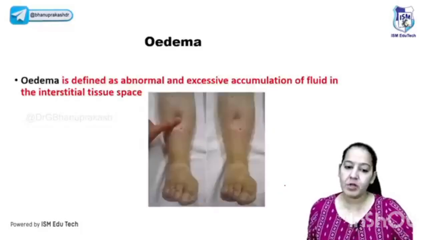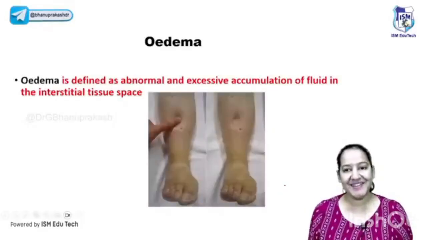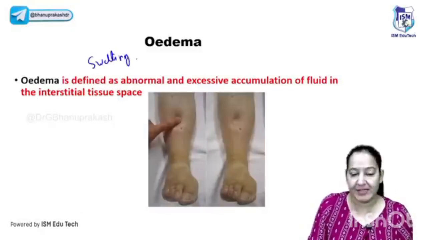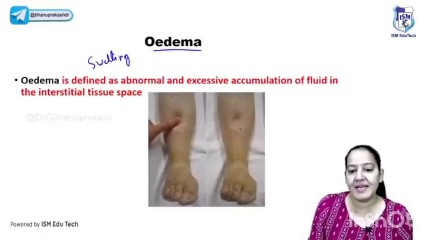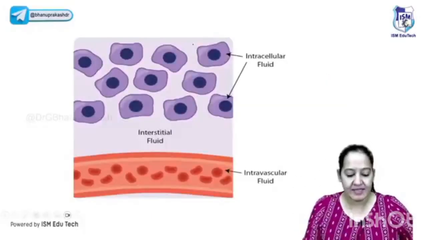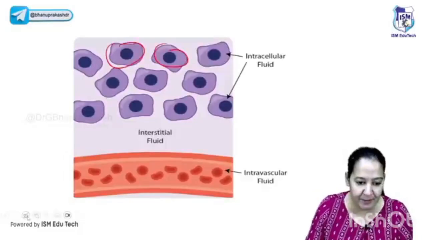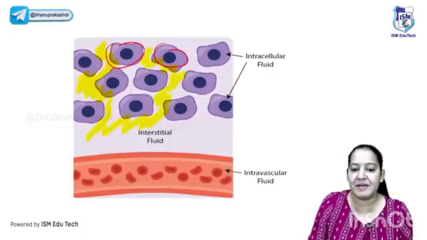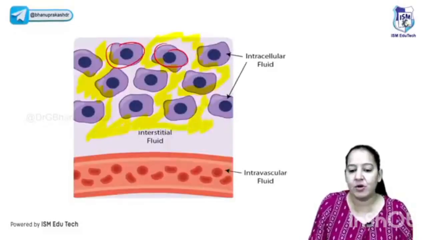Let's start with edema. What is edema? How will you define edema? Does anyone know what edema is? In layman's language, it is swelling on any portion of the body. In Hindi we say सूजन, swelling anywhere. That is edema. The human body is made up of cells. From head to toe, we are all made up of cells. All our organs are made up of cells. The cells are like this in the organ. The space between the cells is known as interstitial space. Can you see the space? Yes, it is interstitial space. It is all interstitial space.